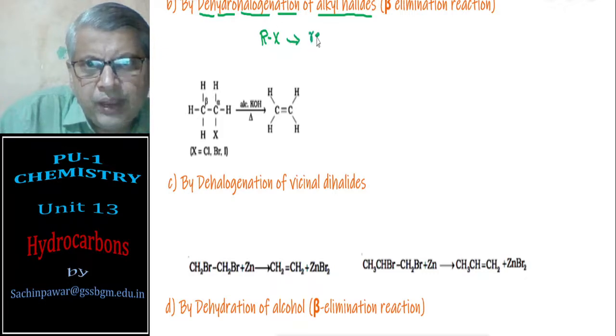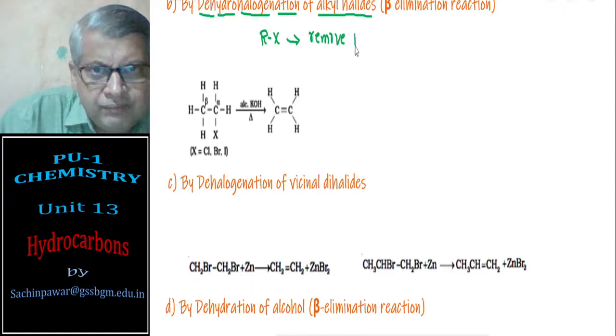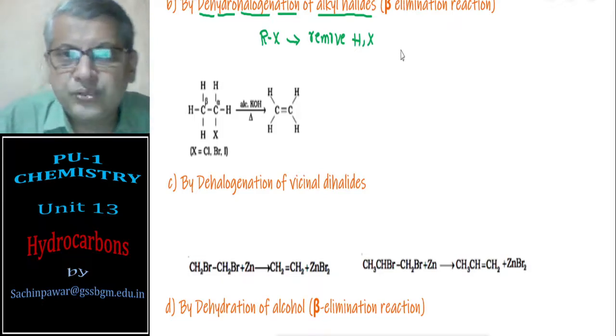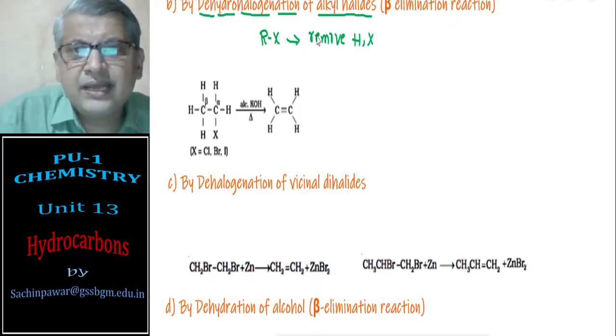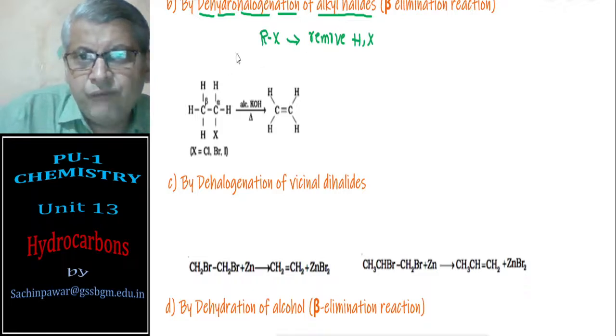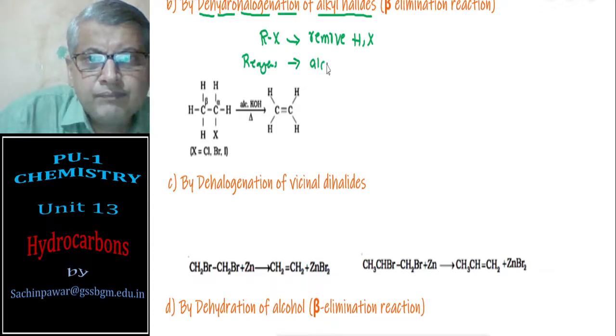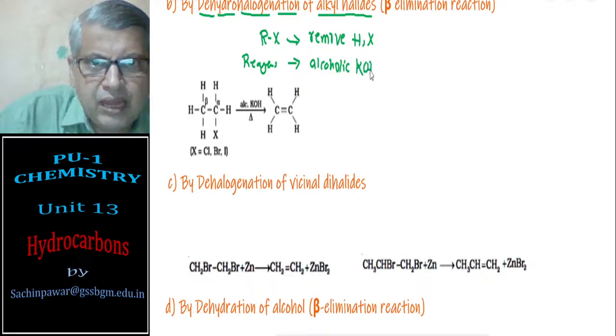Dehydrohalogenation means you have to remove one hydrogen and one halogen atom from it. Remove hydrogen and halogen from it. This is called dehydrohalogenation. For dehydrohalogenating, we have to use a reagent. The reagent employed is an alcoholic solution of potash, KOH, alcoholic potash.